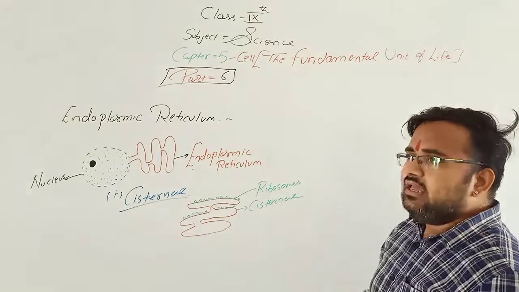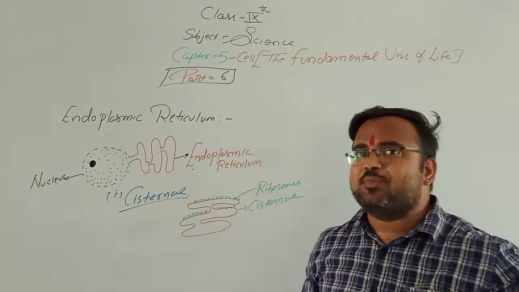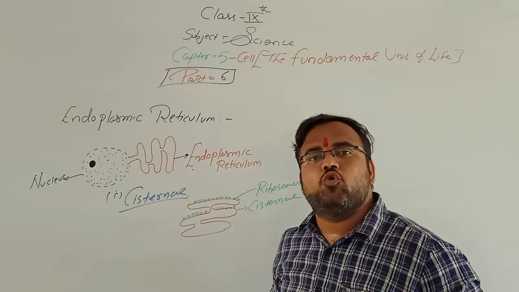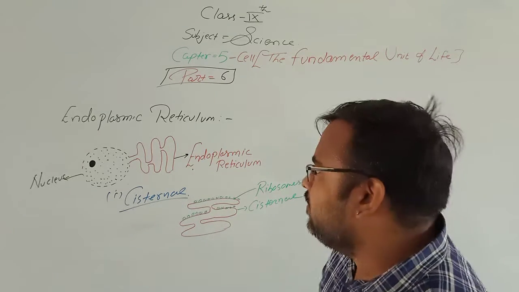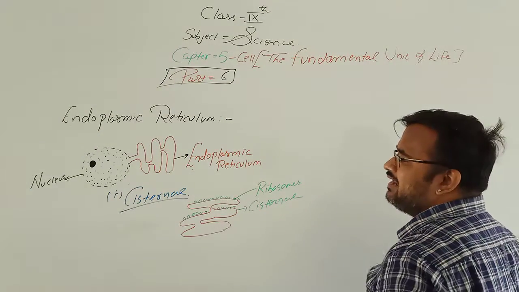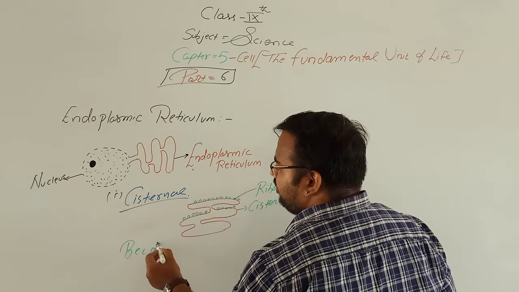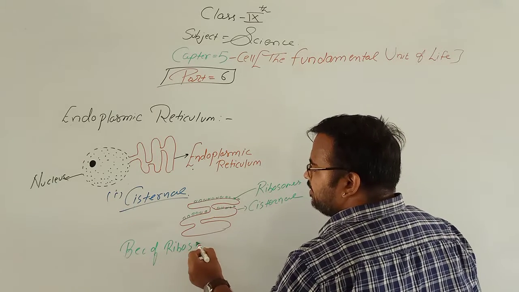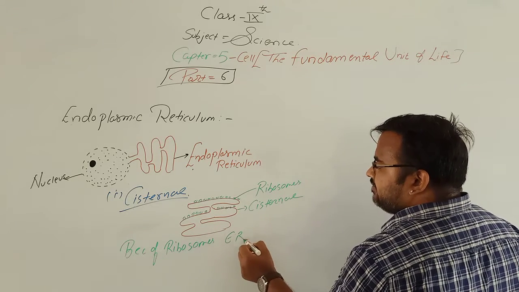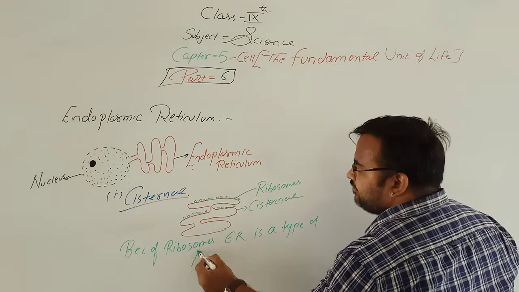So if the ribosomes are present on cistern, then this type of endoplasmic reticulum is known as rough endoplasmic reticulum.